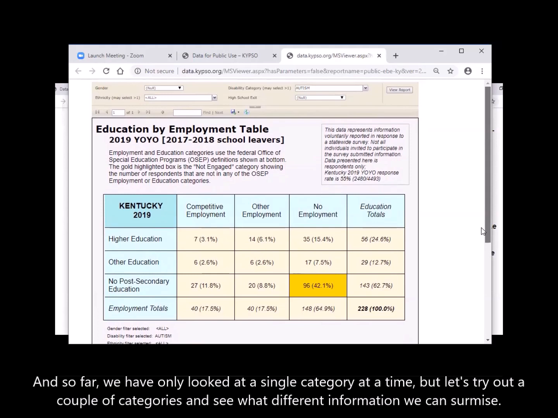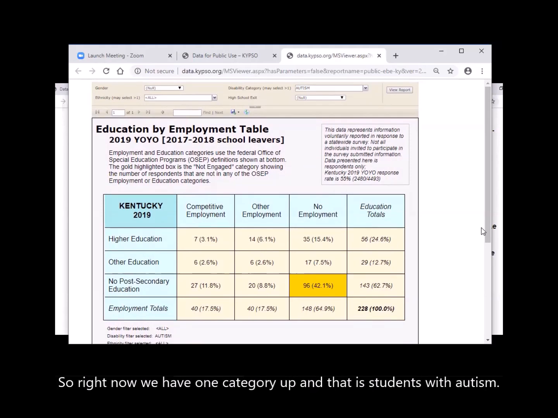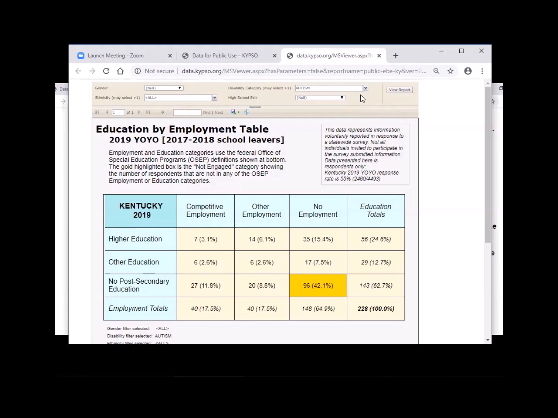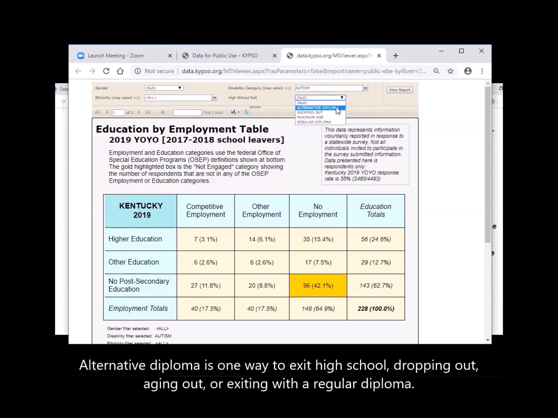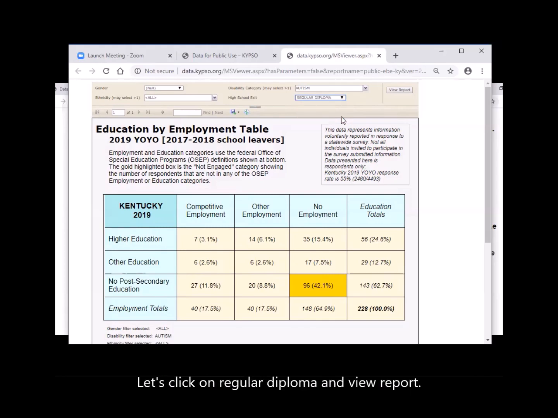So far, we have only looked at a single category at a time, but let's try out a couple of categories and see what different information we can surmise. Right now we have one category up, and that is students with autism. Let's look at how students have exited high school: alternative diplomas, dropping out, aging out, or exiting with a regular diploma. Let's click on regular diploma and view report.